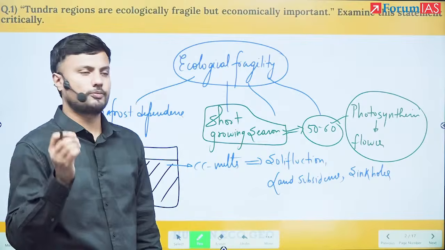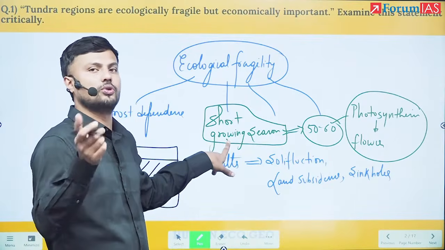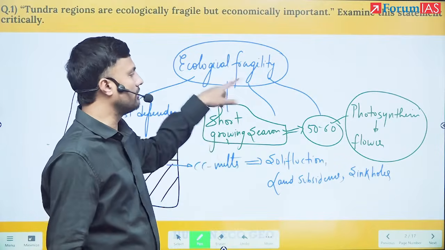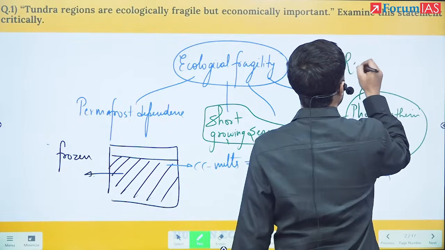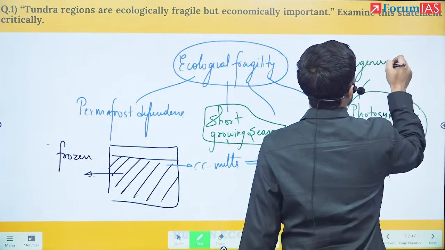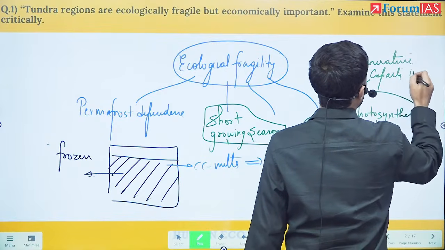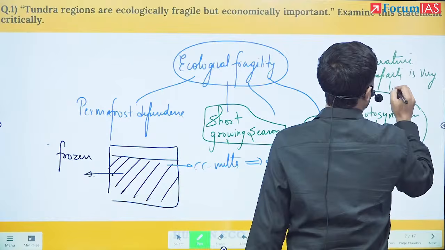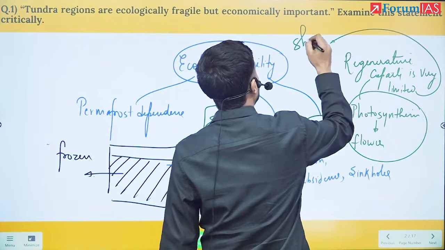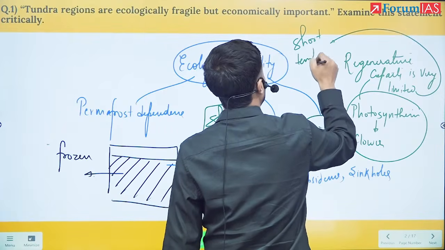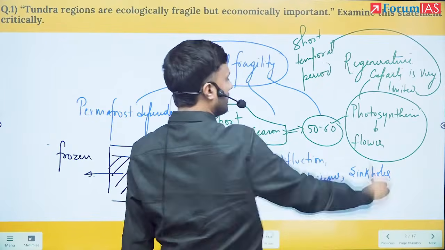So any anthropogenic activity that disrupts the vegetation during this zone means they will not have enough time. So remember the regenerative capacity is very limited, because a short temporal period is available.